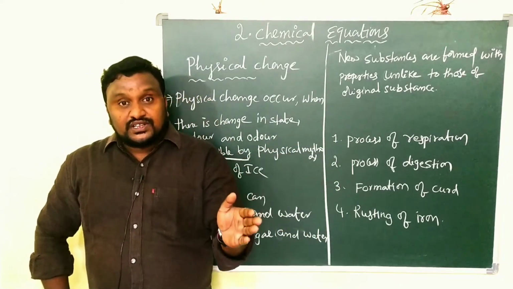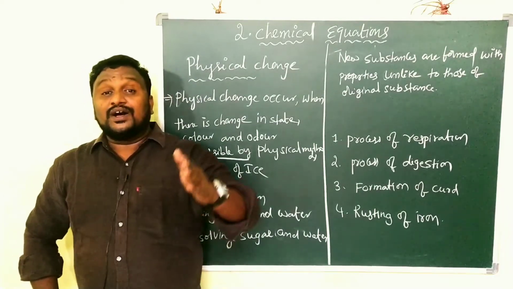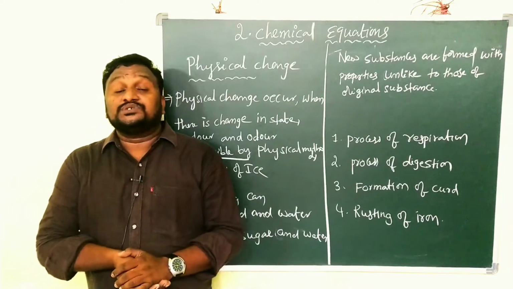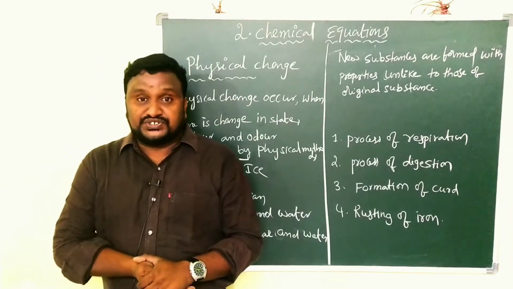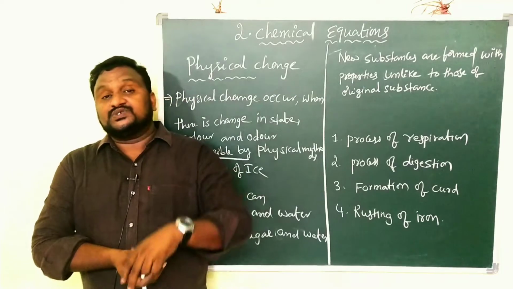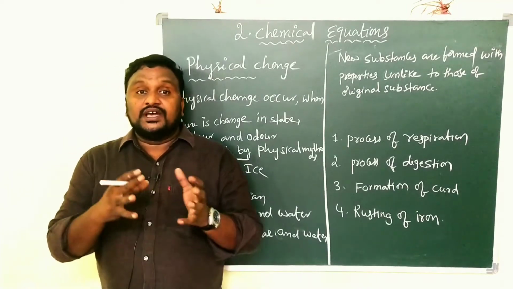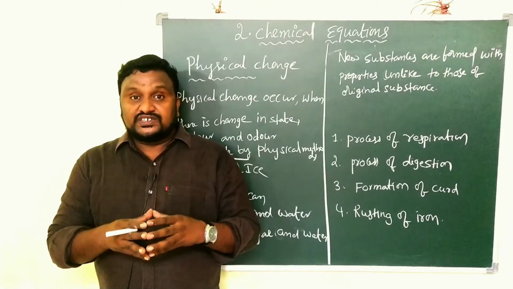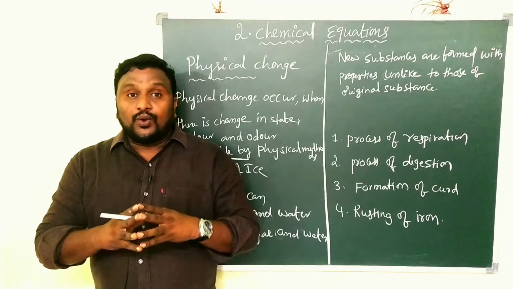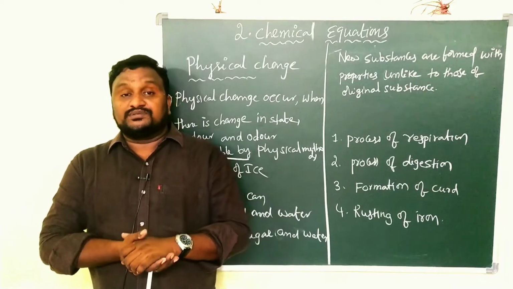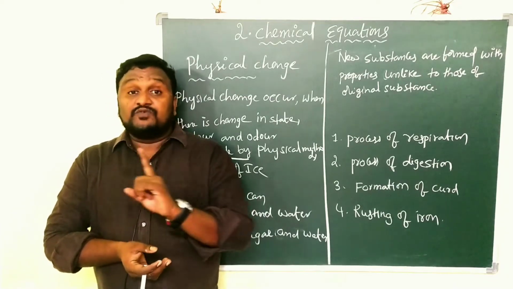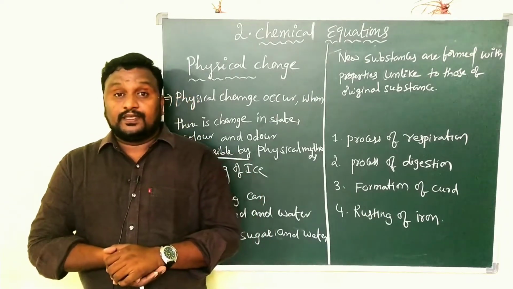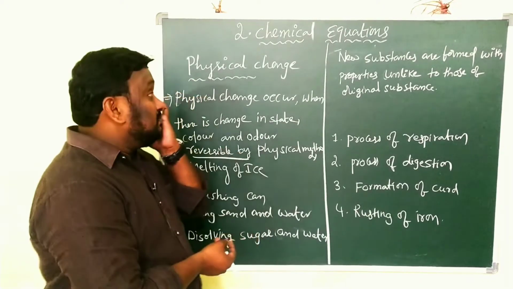So the newly formed substance is different from the original substance. That kind of change that we observe is called a chemical change. First you have to understand what is meant by a physical change and what is meant by a chemical change. A physical change affects only the physical properties of the substance, but does not affect the properties of the original substance. Clear? So on the board we have some examples, children.